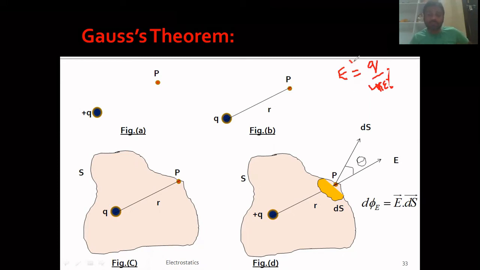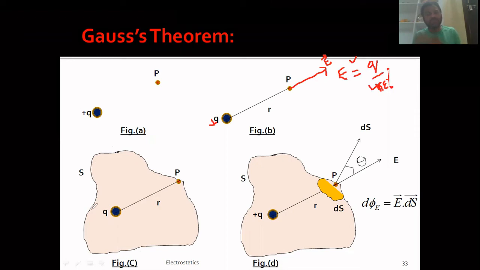We are going to substitute this formula in the derivation, so please remember it. Since it is a positive charge, the direction of electric field intensity at this point will be in the outward direction. Now coming to figure C. In figure B, I chose point P at a distance of R. Now in figure C, you have to construct a closed surface passing through P. This closed surface can be of any shape.